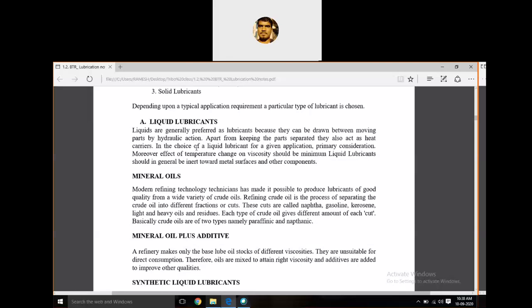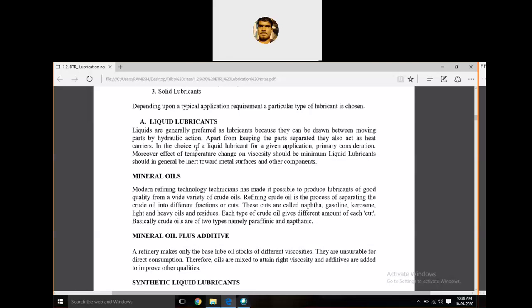Some examples of liquid lubricants are mineral oils. We already know mineral oil. Oil means it is in the liquid state. Why do we use liquid lubricant? Of course, it will avoid friction. Also, when compared to solid and grease, the flowability of liquid lubricant is more, so it will flow easily. If it flows easily, it will also carry away contaminants. It also carries the heat generated in the operating zone. That's why we prefer liquid lubricants.